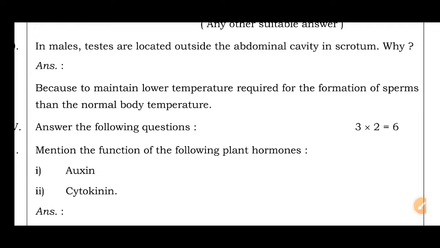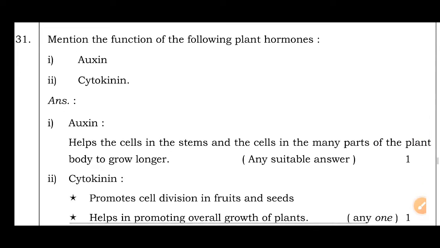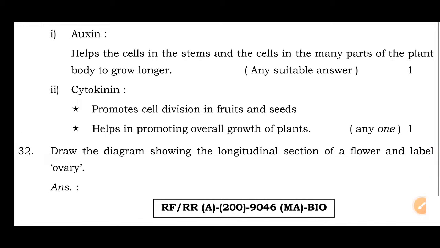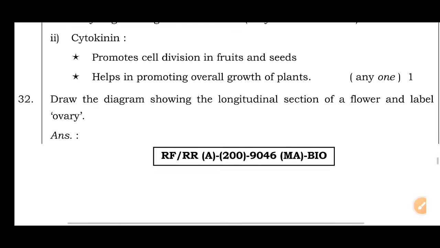Next question. Mention the function of the following plant hormones: auxin and cytokinin. Auxin helps the cells in the stem and many parts of the plant body to grow longer, that is, it helps to enlarge the cells. Cytokinin promotes cell division in fruits and seeds and helps in promoting the overall growth of plants.